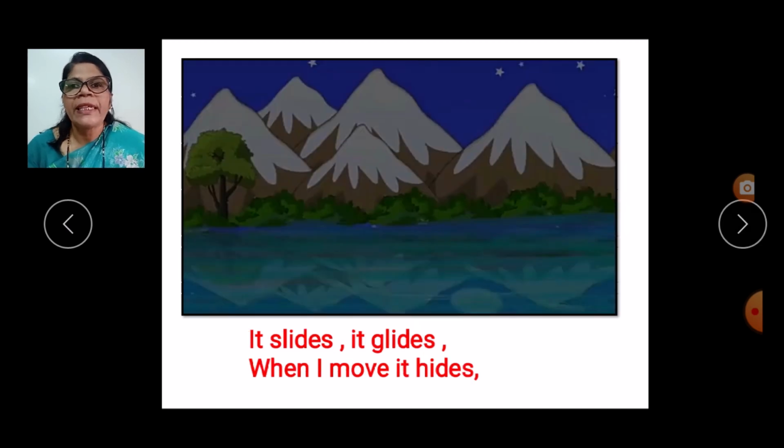The next one, it slides, it glides. When I move, it hides. So the boy is saying, it slides and it glides, and when I move, it hides. Who's that it? Let us see.